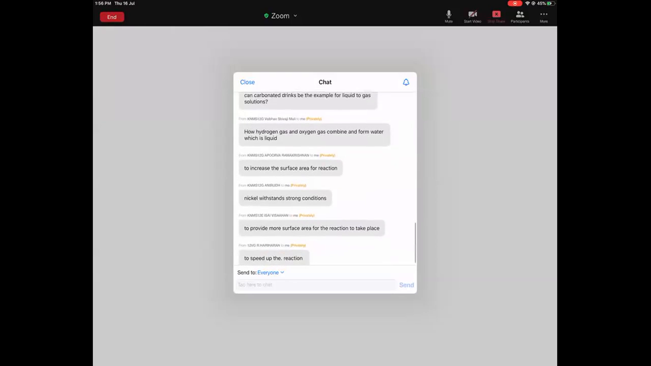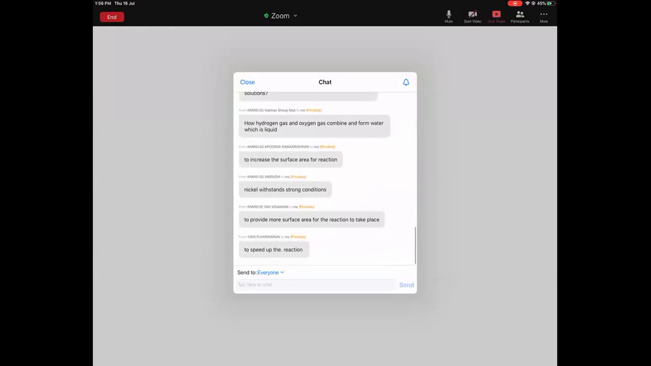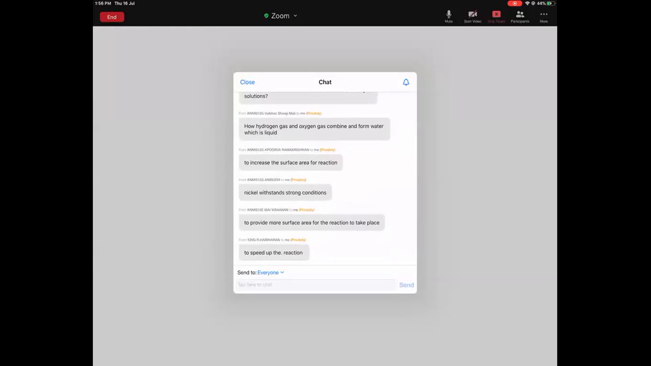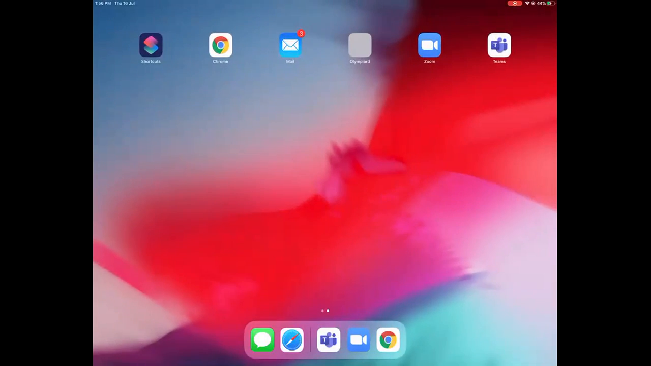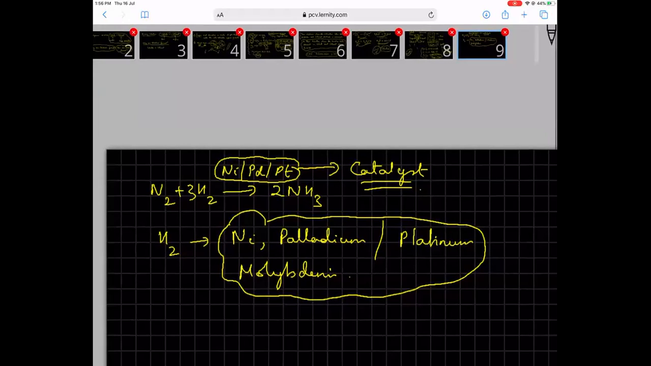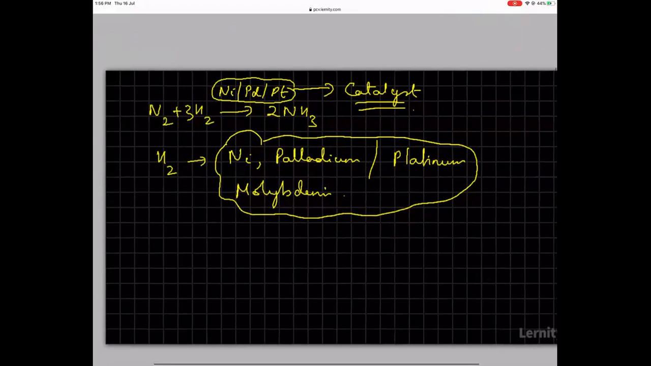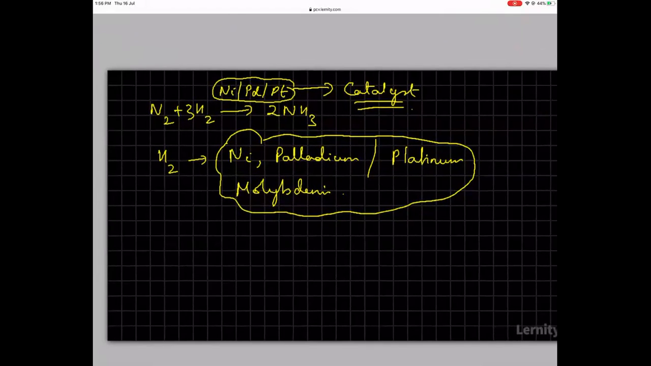Okay, so to increase the surface area for reaction, nickel withstands strong conditions to provide more surface area. That is to speed up the reaction. They stick to the surface of the reactants. No, you are partially correct. Meaning you have heard of it, but you didn't try to find out what is the exact reason for that.